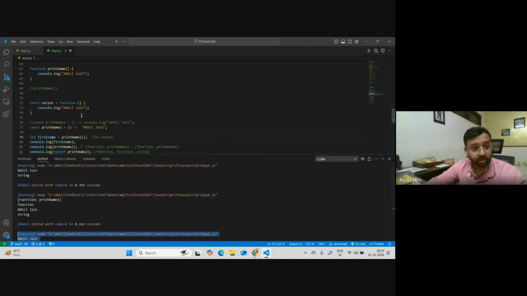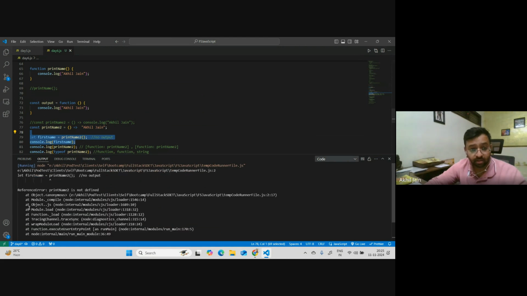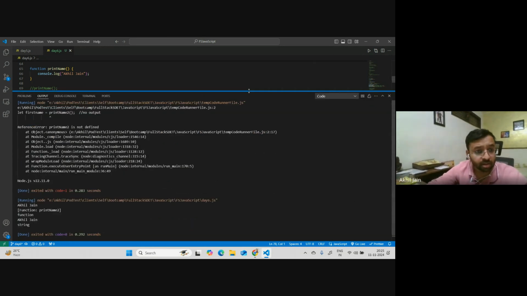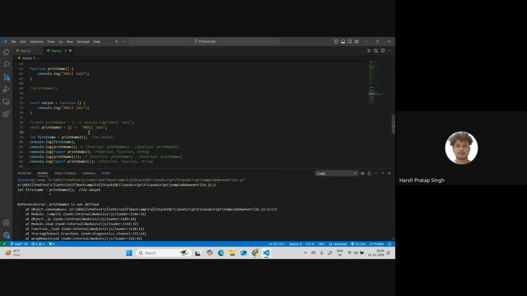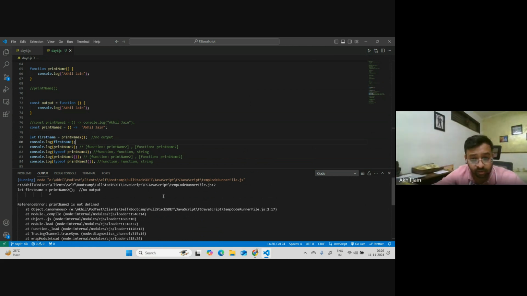It's not clear. Let me run it again. What did I do here? Did I make any mistake? It was running, right? Sir, I think we are assigning a const variable to a let variable. Maybe that. No, but this was working just now, right?